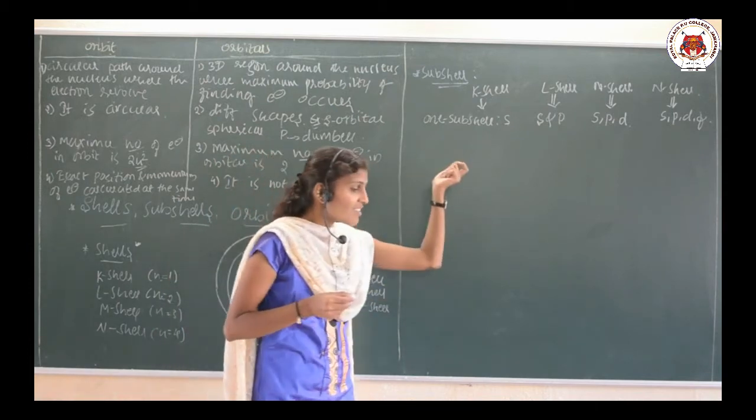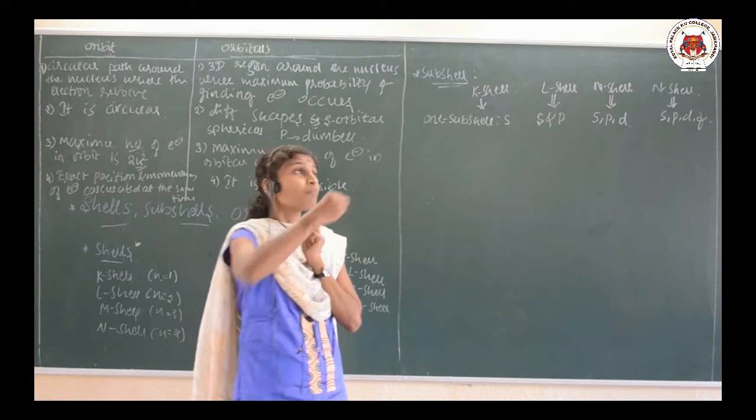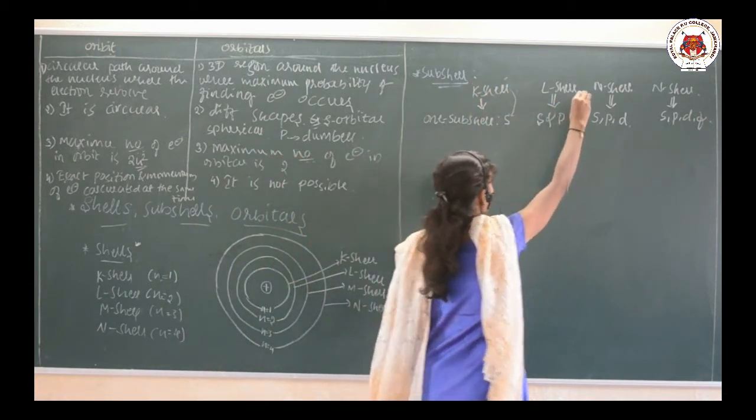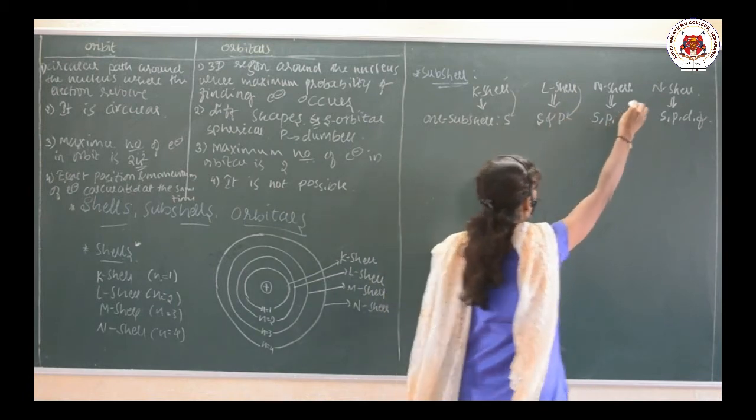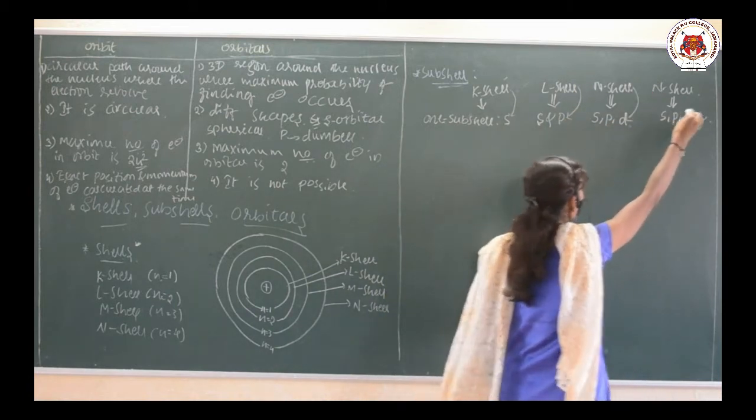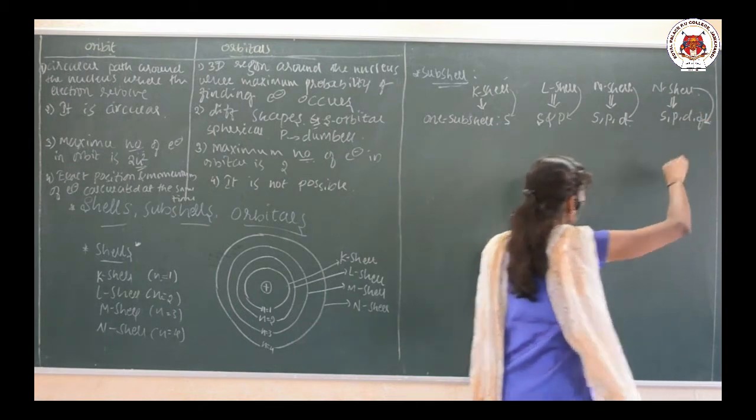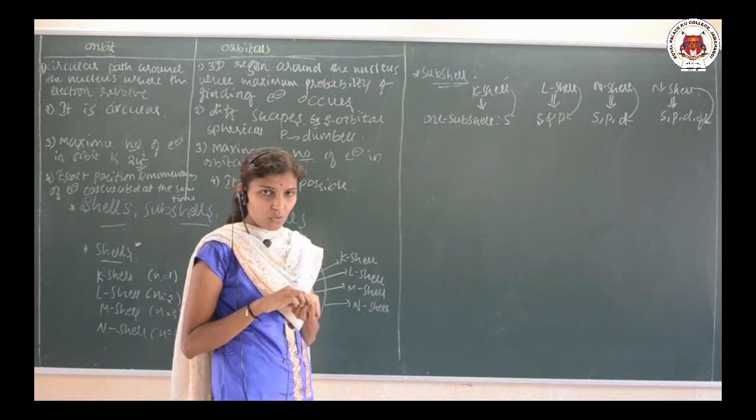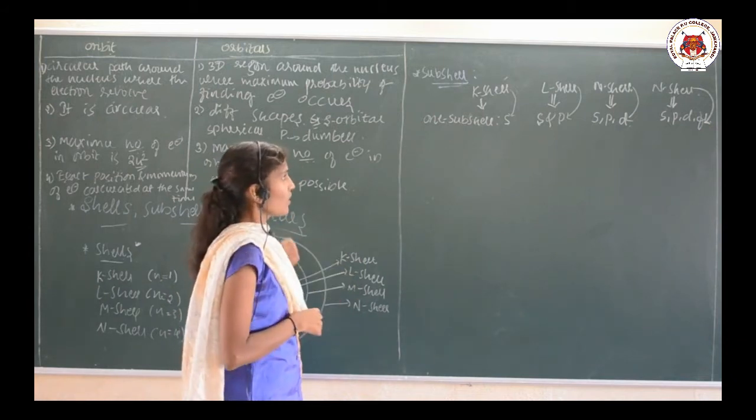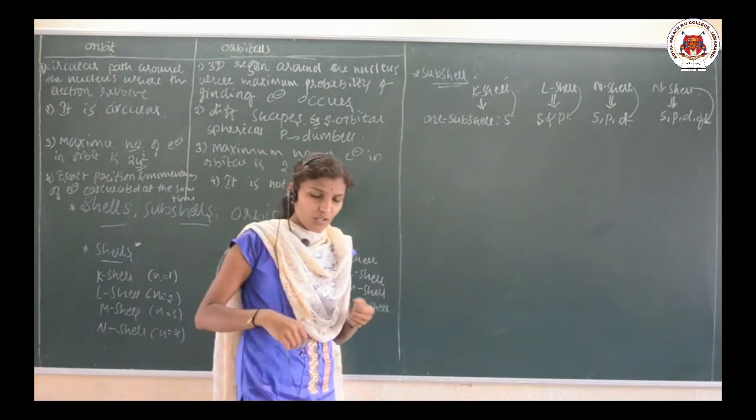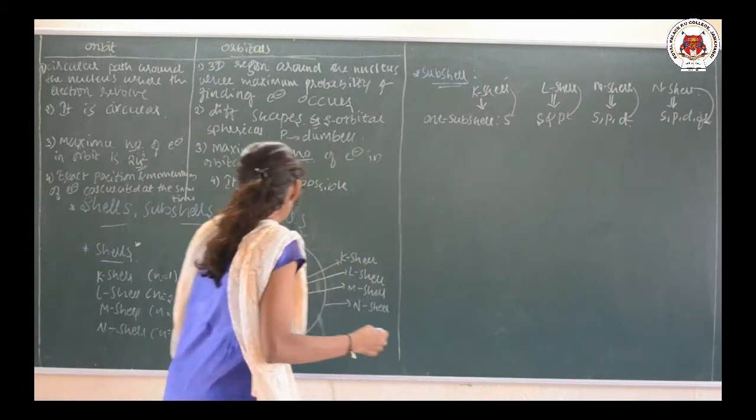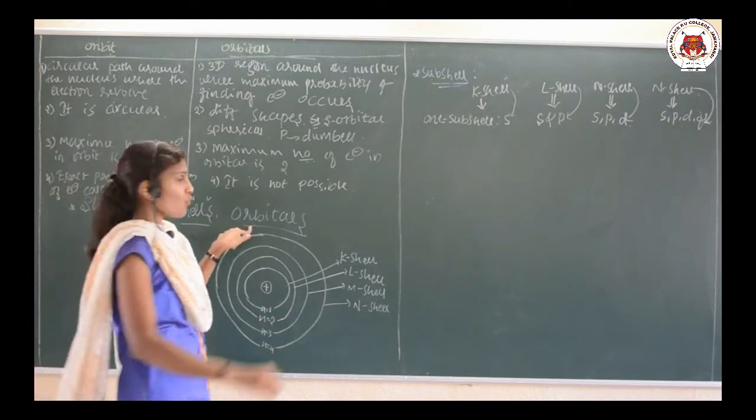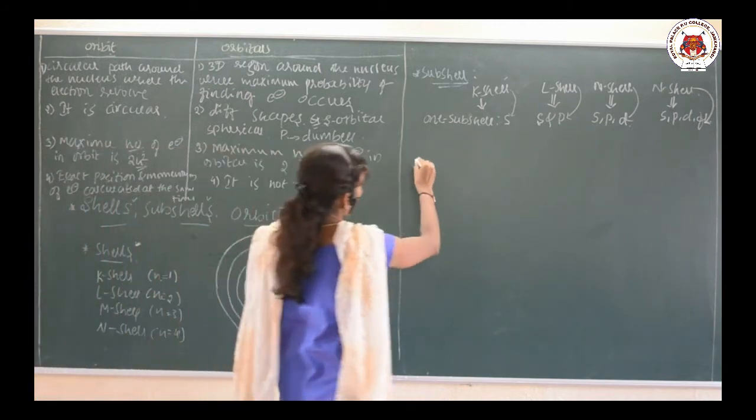So, the cells consist of subcells: the K cell consists of the subcell S, the L cell consists of S and P, M consists of S, P, D, and N consists of S, P, D, F subcells. So, this is regarding the subcells. Let us go for the orbitals, because we have finished cells and subcells.